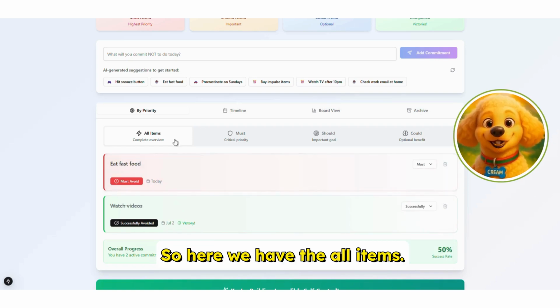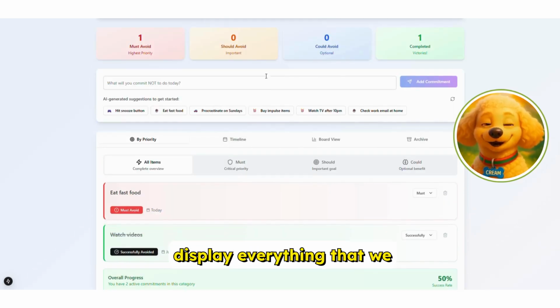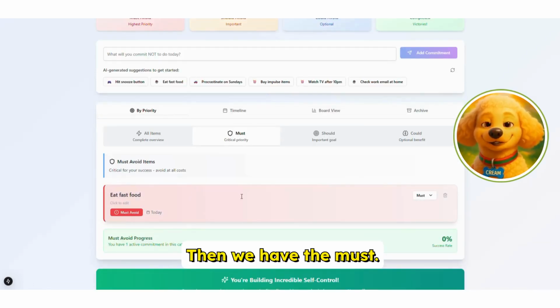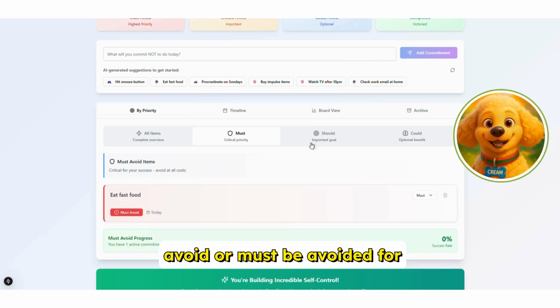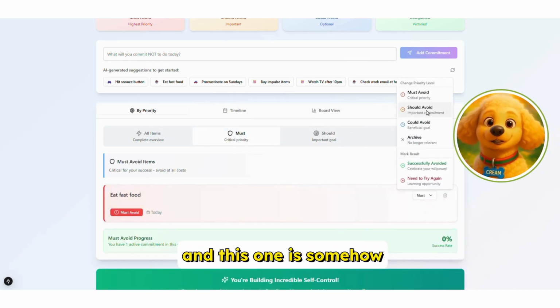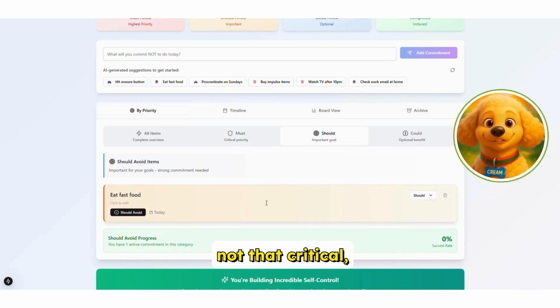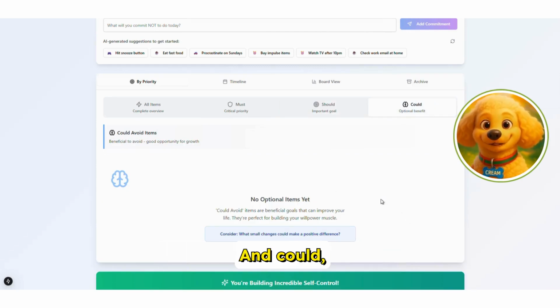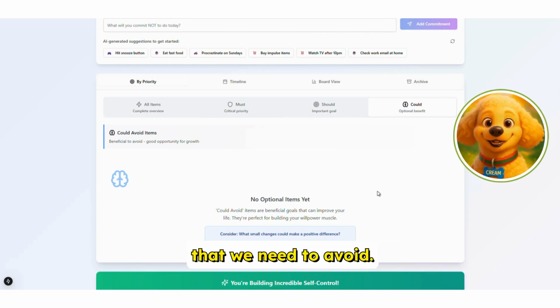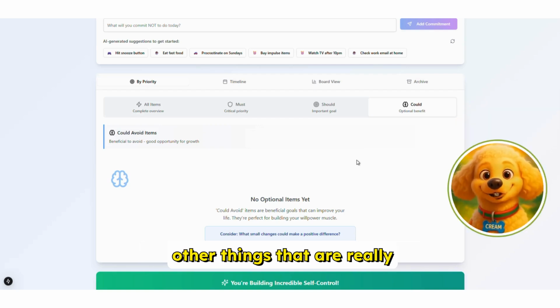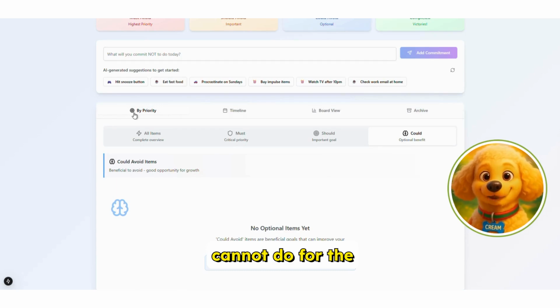So here we have the all items. The all items view is going to display everything that we added for the commitments. Then we have the must. This is the most critical, the things that we really need to avoid, or must be avoided for the rest of the day. Then we have the should, and this one is somehow not that critical, but these are very important things that need to be avoided for the rest of the day. And could, these are the optional things that we need to avoid. Let's say, for example, watching YouTube videos or doing some other things that are really optional, that we can do or cannot do for the rest of the day.